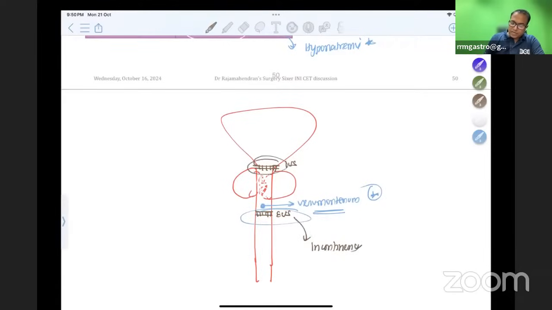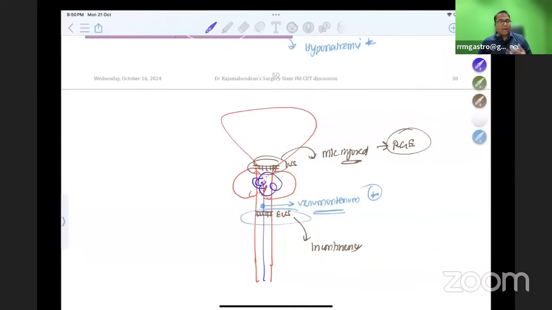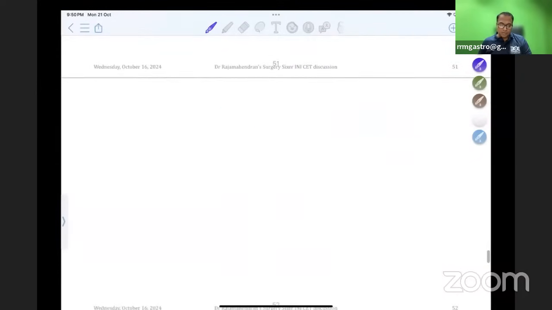But if you go into the internal urethral sphincter, this is the most commonly injured. Nothing to worry. The old man will have a retrograde ejaculation. That's all. So this is very important. Two complications you should not forget. And when I'm doing distilled water irrigation, the water will enter the blood and cause dilutional hyponatremia and confusion.